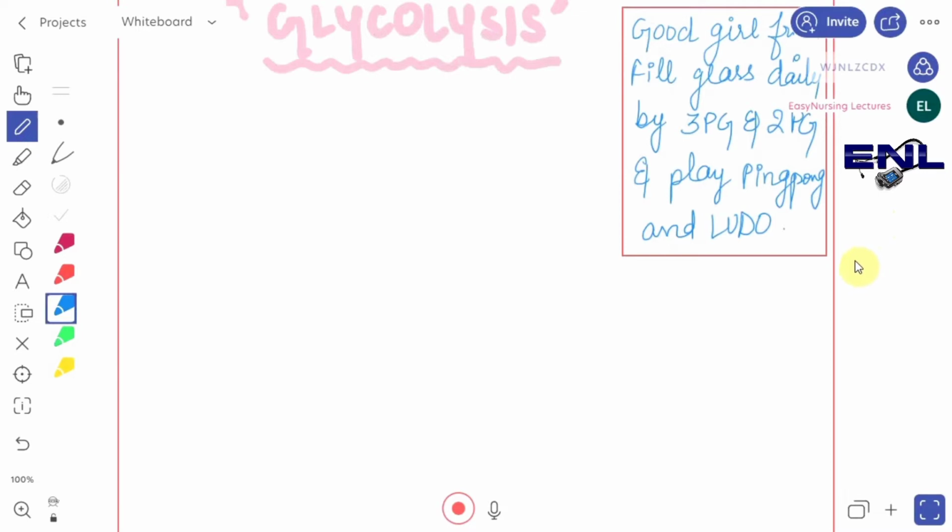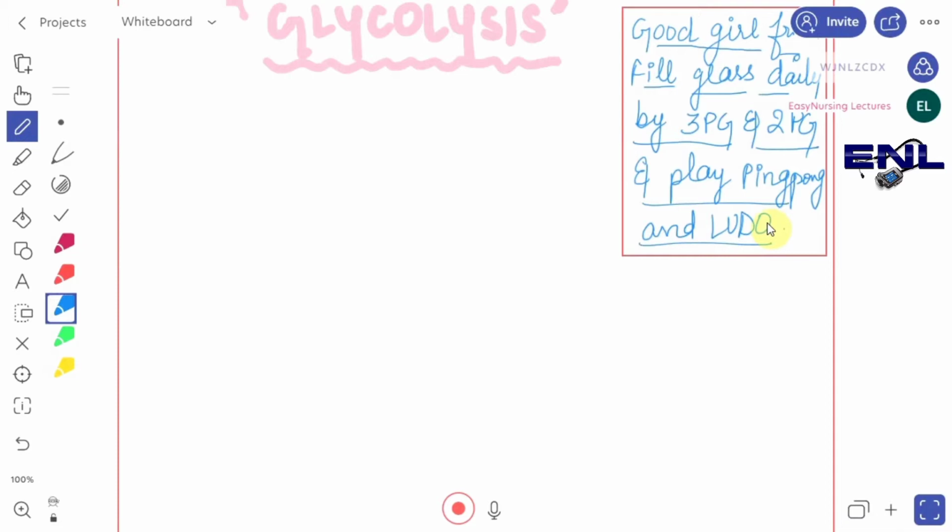So today we are going to learn about the glycolysis cycle, and here is a quick mnemonic to learn it. Good girlfriend fill glass daily, buy 3 PG and 2 PG and play ping pong and ludo. I know it's kind of a lame mnemonic, but it's an easy one to remember the whole cycle.